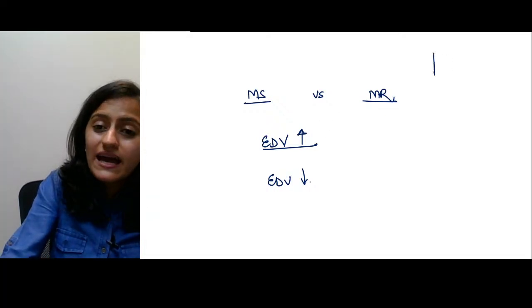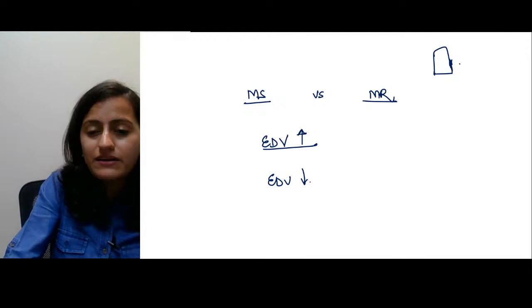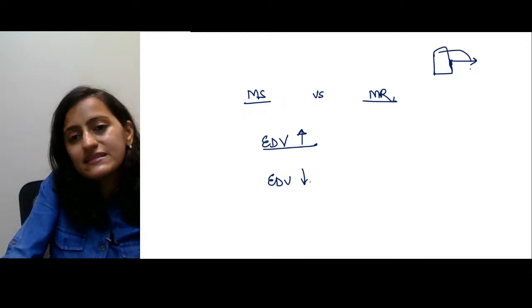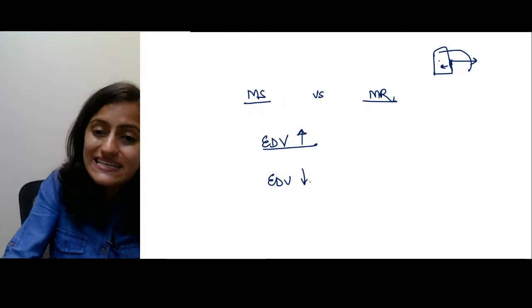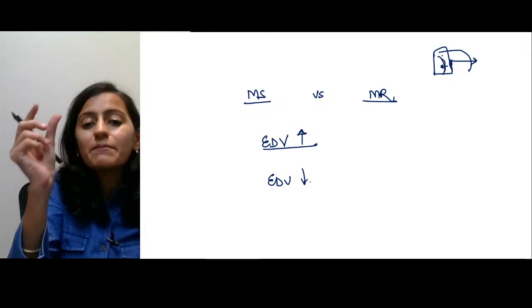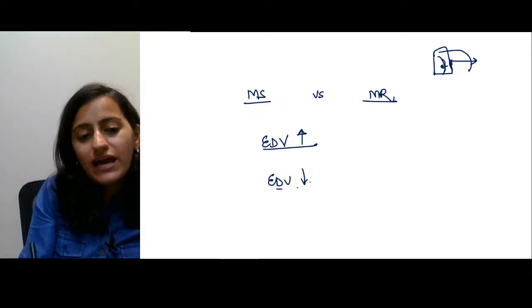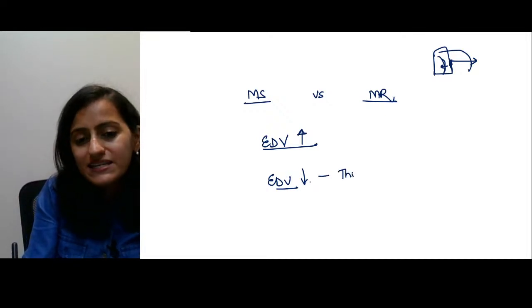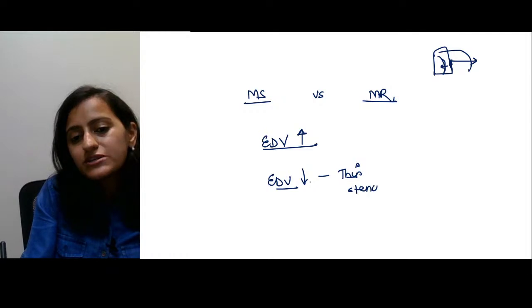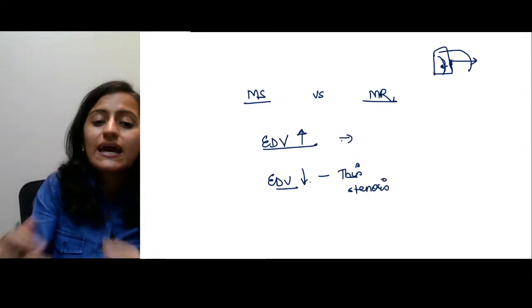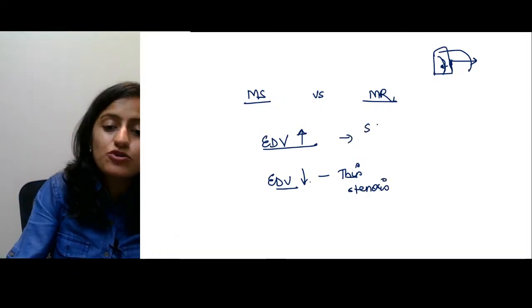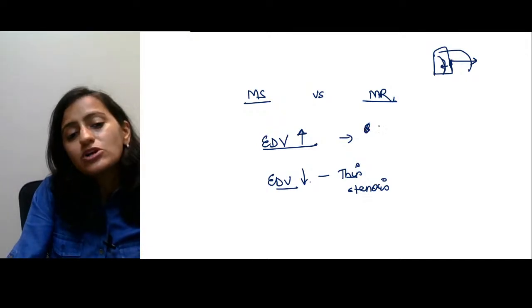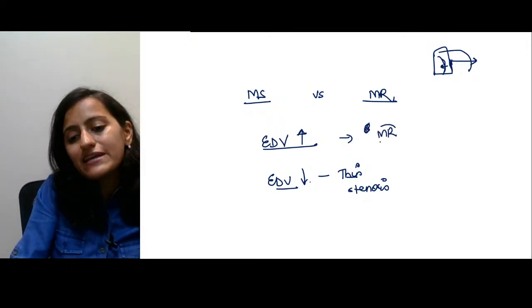So think about the end diastolic volume as this one. When I say increasing, that means it is more wide. When I say decreasing, that means it is becoming thin. So end diastolic volume decreasing means the graph is becoming narrow, it is thin. So this is going to be stenosis. End diastolic volume increasing, the stroke volume will increase from here. So this is basically your mitral regurgitation.